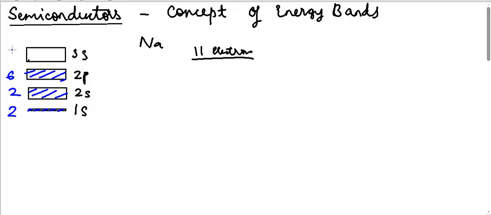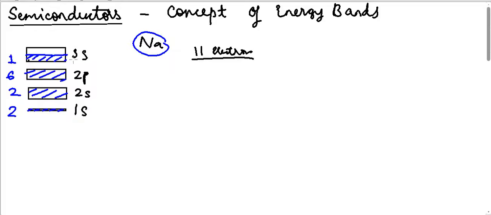But what about now? We have one more electron left for the sodium atom to distribute. 3s again can contain a maximum of 2 electrons, but only 1 electron is left. So this will be half filled by 1 electron, and I have space to accommodate one more electron. So this is the basic distribution of electrons in one sodium atom.